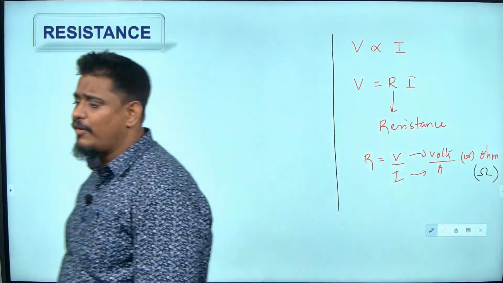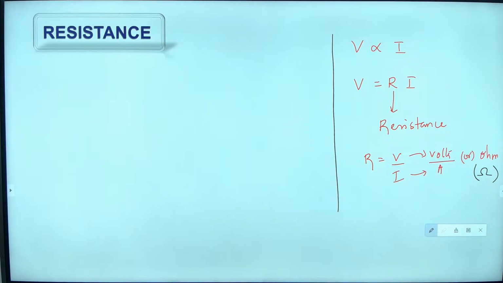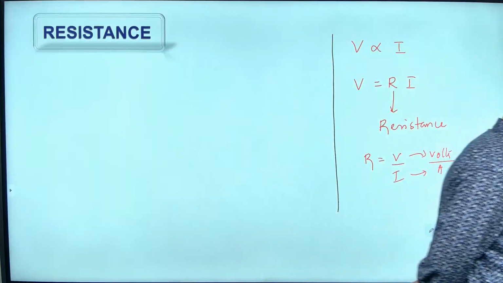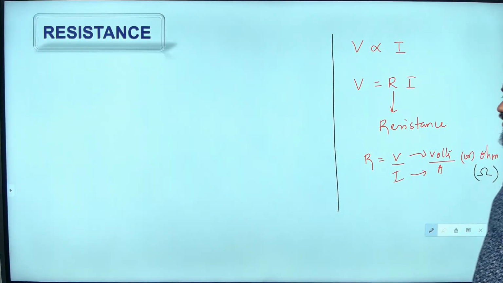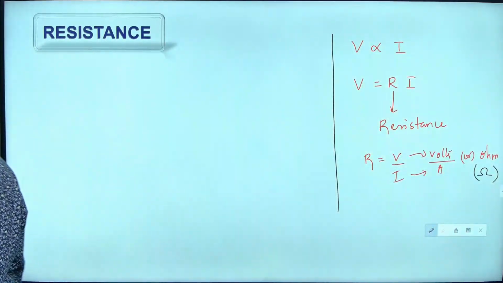1 ohm is the resistance of a conductor when 1 ampere of current flows across it due to 1 volt potential difference.